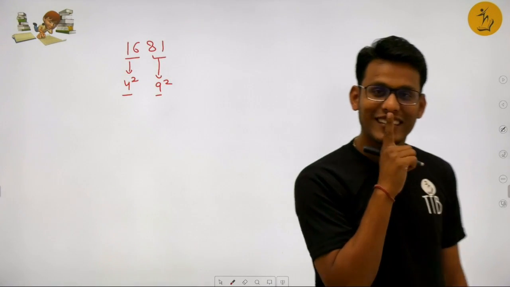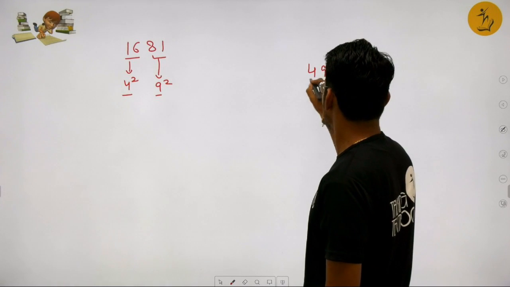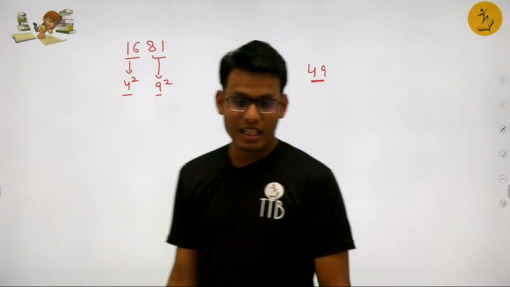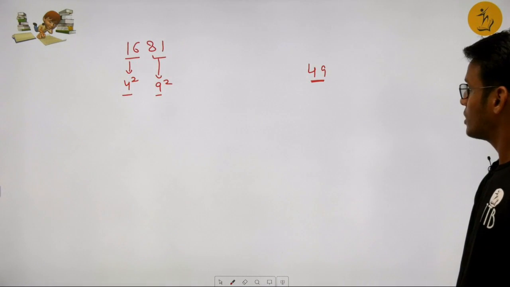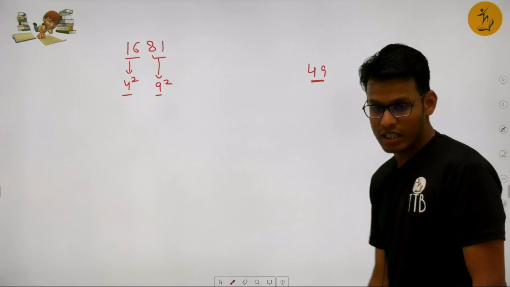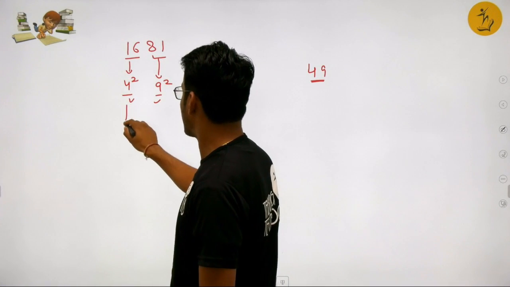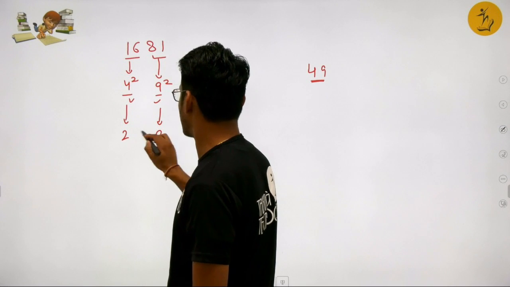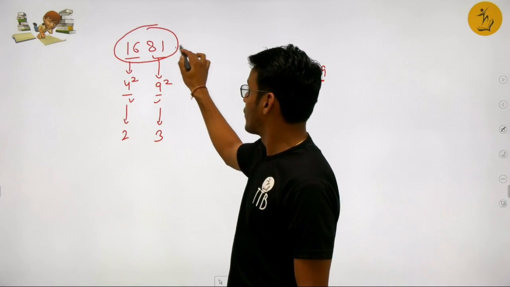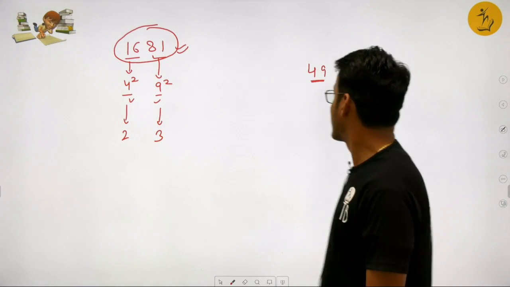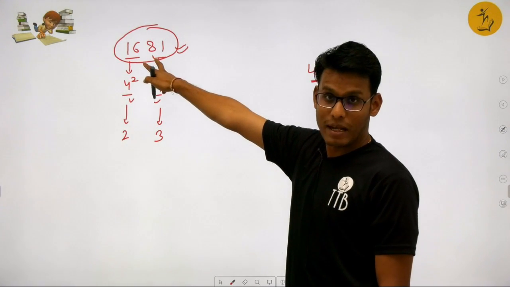So 49 was what? Earlier magic square. 49 in itself is a magic square, right? So this is possibly something. So we are getting somewhere. So 4 square, 9 square. Then 4 is also a square, 3 is also a square. So this is a magic square. So you can find some patterns here. 49 was the first magic square. This is the second magic square.